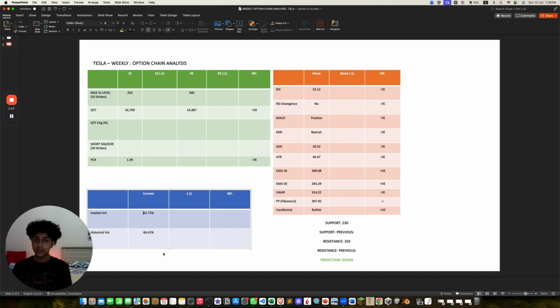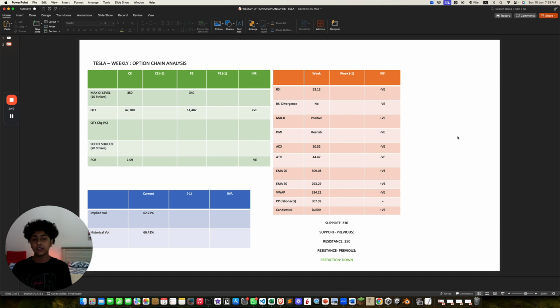The current RSI is 53.12, which is decreasing, so negative. There is no divergence, which is negative. There's a positive MACD. Let me make that positive, sorry. DMI is bearish, which is negative. ADX is decreasing, that's negative, to 20. It's currently 20.52. ATR is also increasing, which is negative.